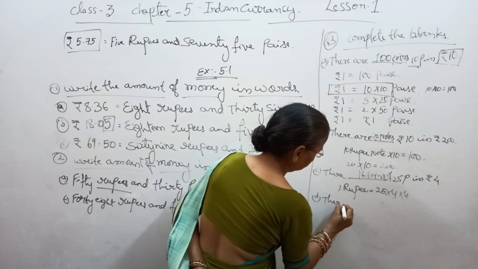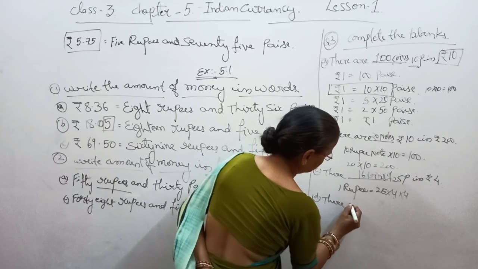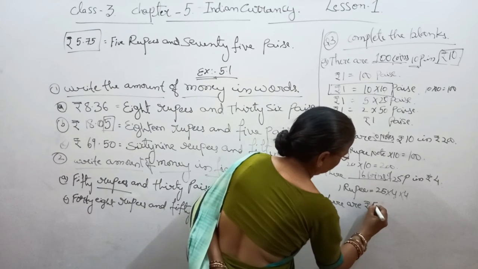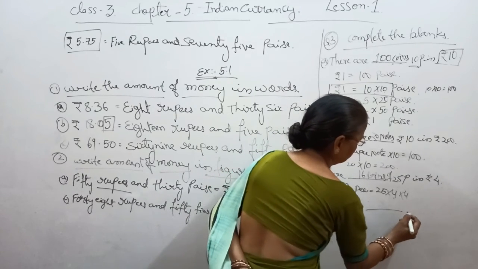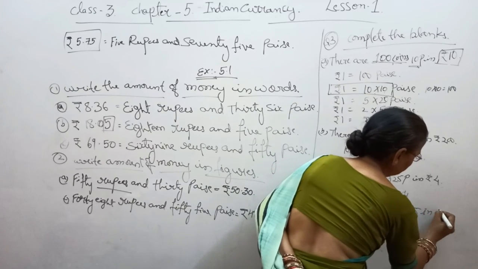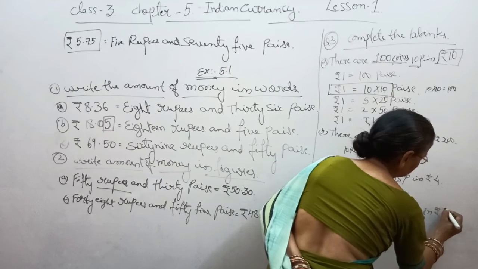In the same way, the fourth one: there are dash rupees 5 in rupees 60.